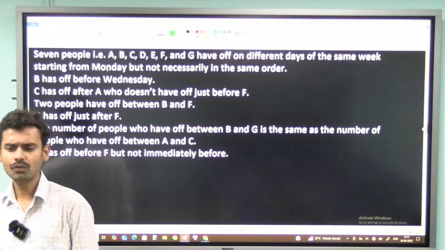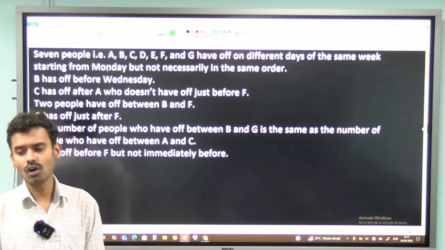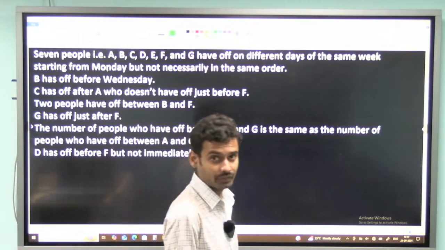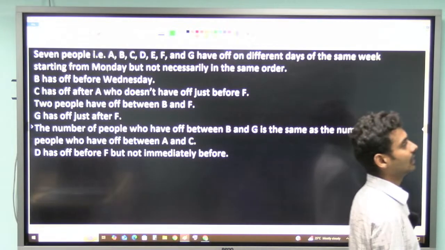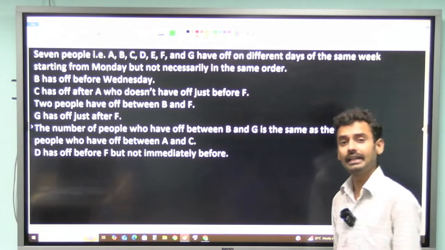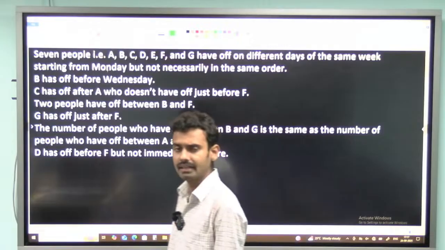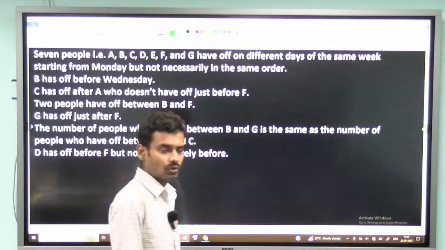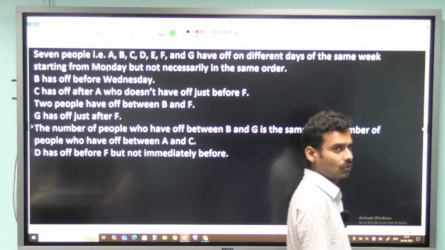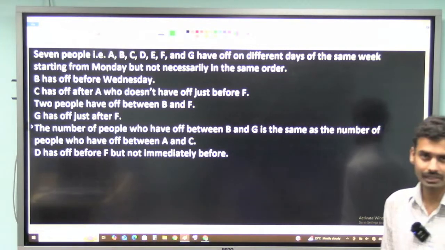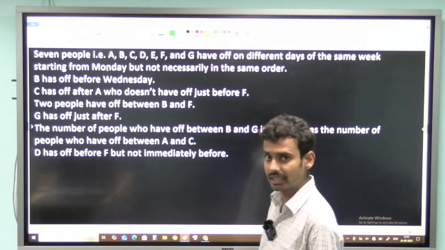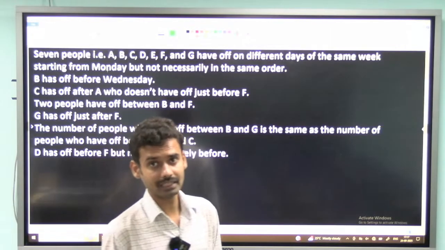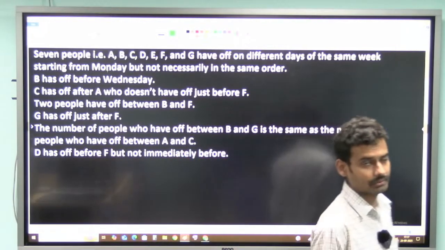Then C has off after A, who does not have off just before F. So there are two hints here. C has off after A. As we have discussed in the seating arrangement, left need not be considered as immediate left and right need not be considered as immediate right. In the same way, in puzzles also, whether it is the scheduling type or the floor and flat type, above need not be immediately above and below need not be immediately below. But that is one of the cases, it is not the only case, is what I meant.